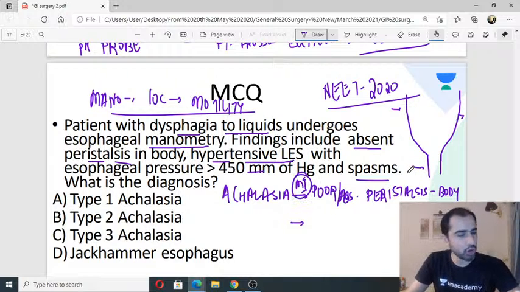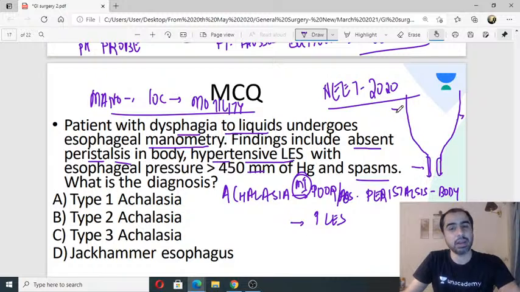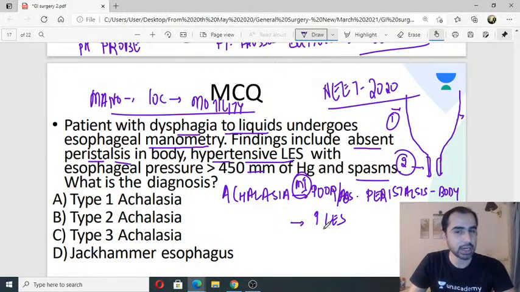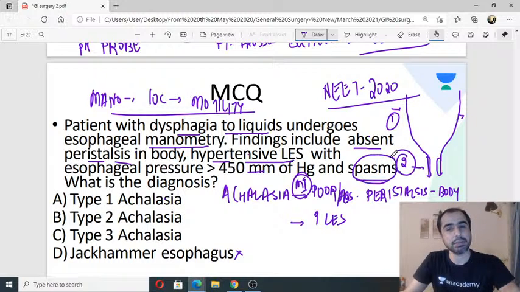Second, this is not always seen, but it is seen most of the times, is a high pressure LES, hypertensive LES. This plus this equals achalasia. You get these two findings, it is 100% achalasia. No other motility disorder has both of them. So absent peristalsis and hypertensive LES, so it is not jackhammer esophagus. Straight away eliminated. Means it is one of the three types. Now, how do we know which of 1, 2, 3 it is? If you see the word spasm, that means it is spastic achalasia. That is type 3. So type 3 achalasia is also called spastic achalasia.